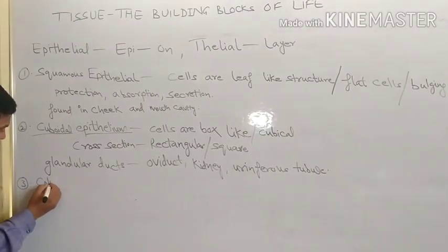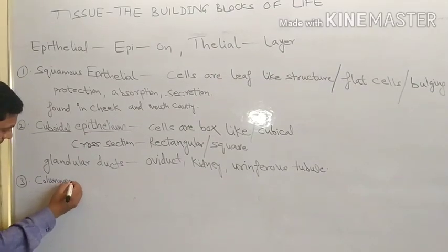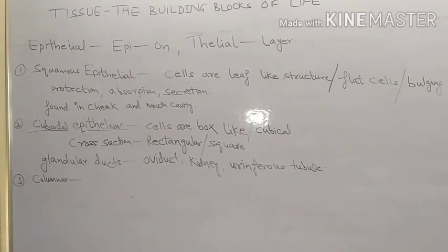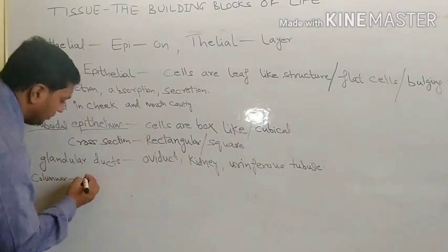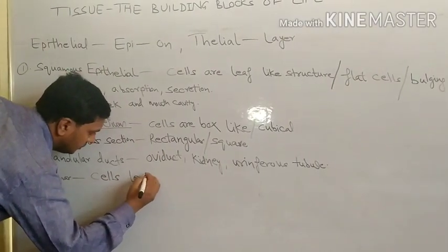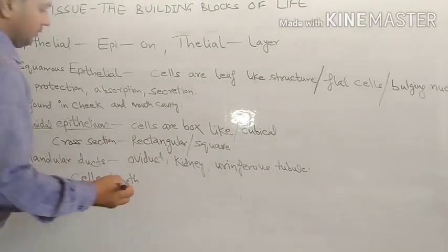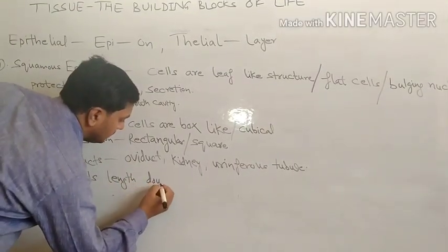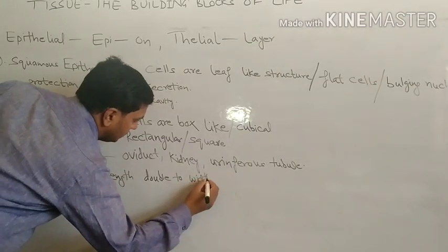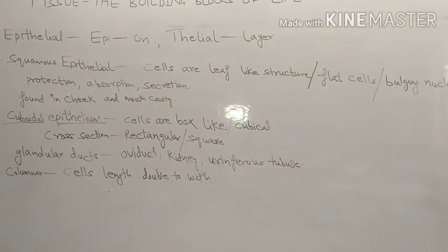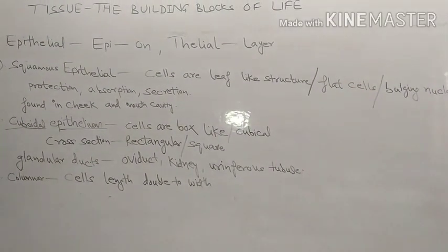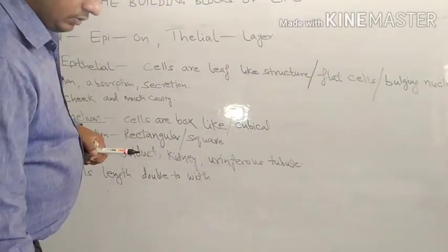Third, columnar epithelium. See, when we are talking about columnar epithelium, the cell's length is double its width. These cells are double to width and they have a central nucleus.